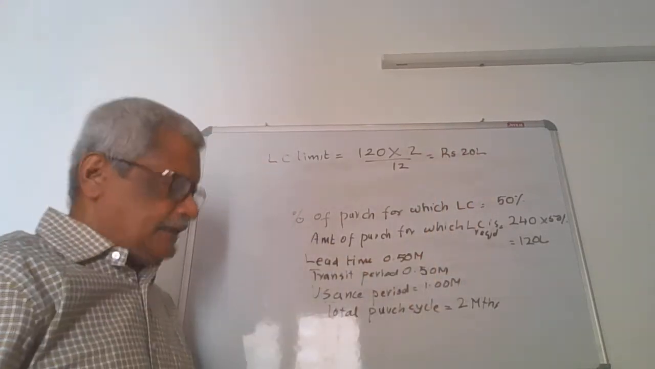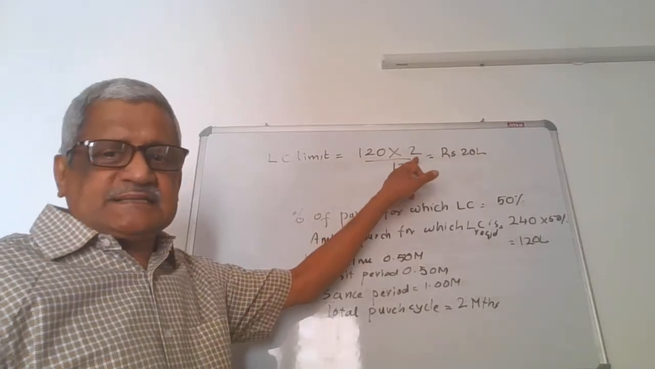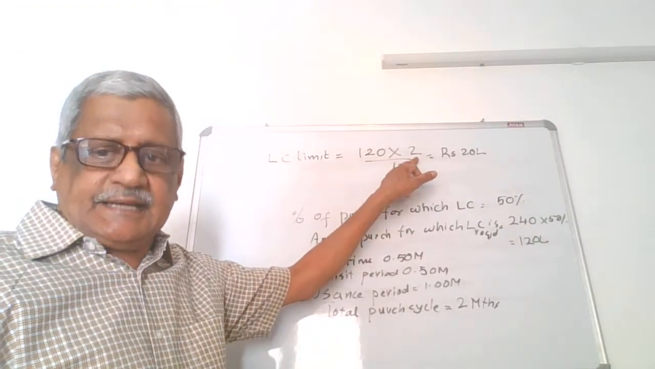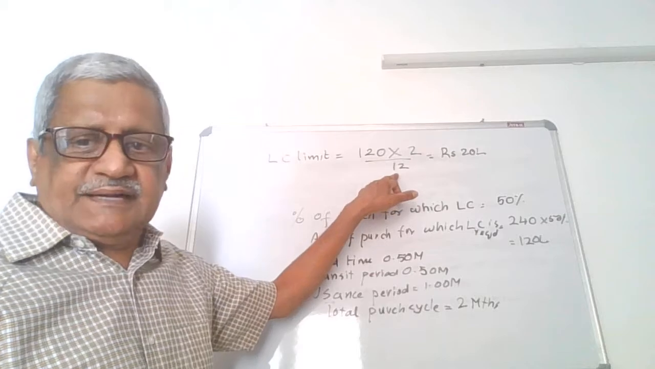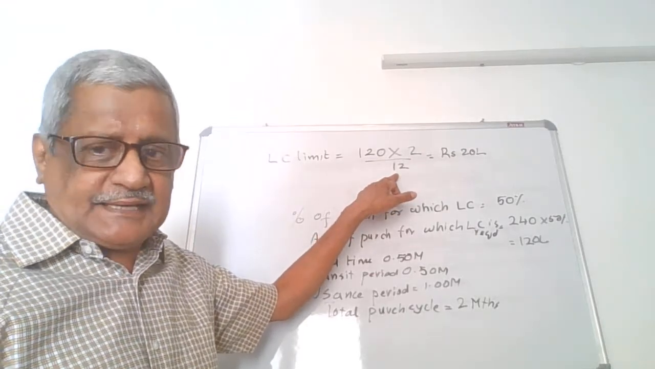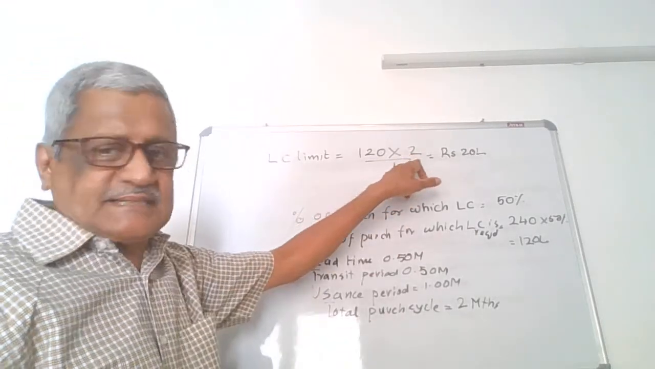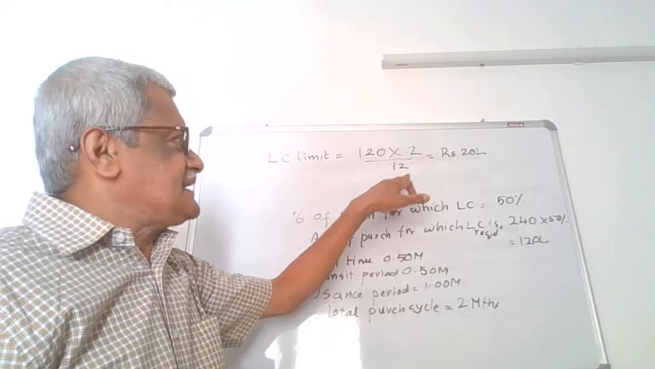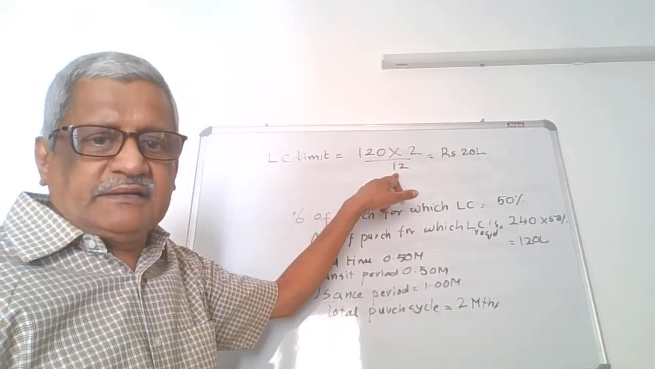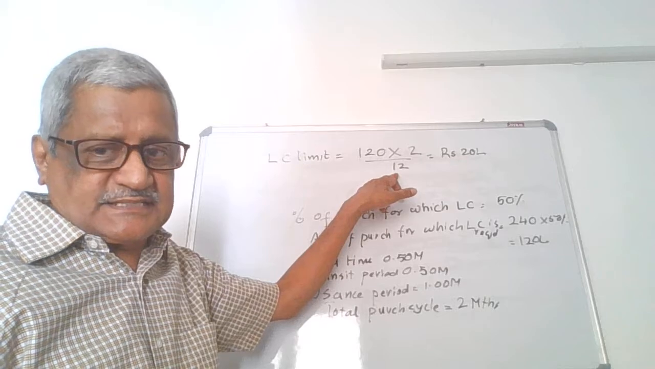Now look here, the purchase cycle I have taken in months. So naturally I will divide it by 12 months in a year. Suppose the purchase cycle is given in days, naturally instead of 12 I will be using 365.